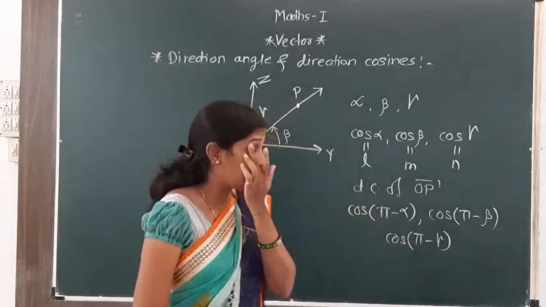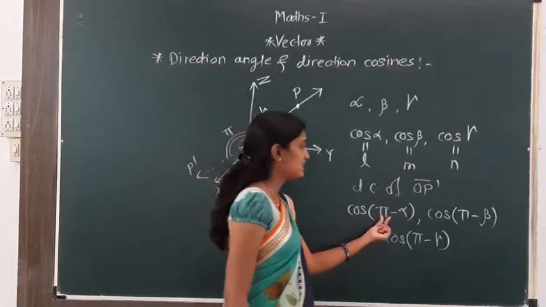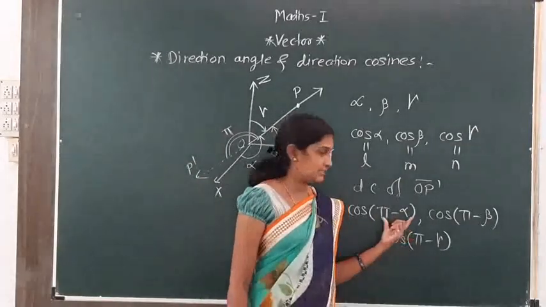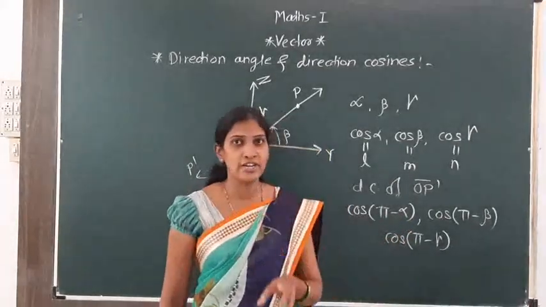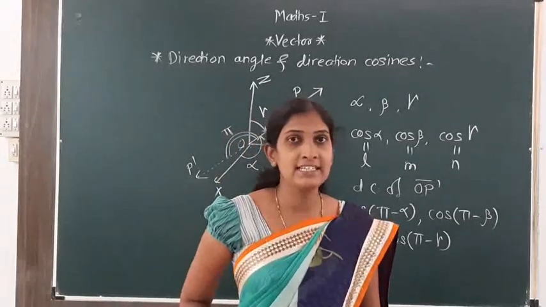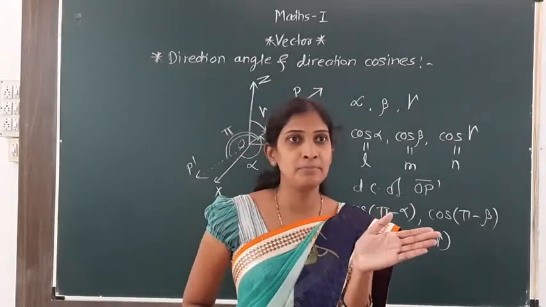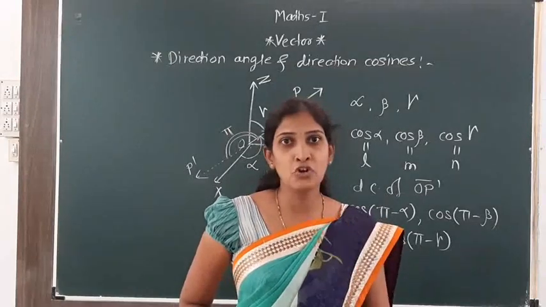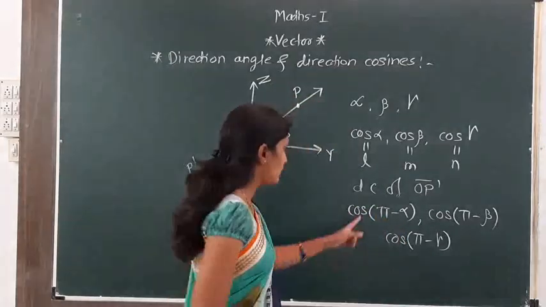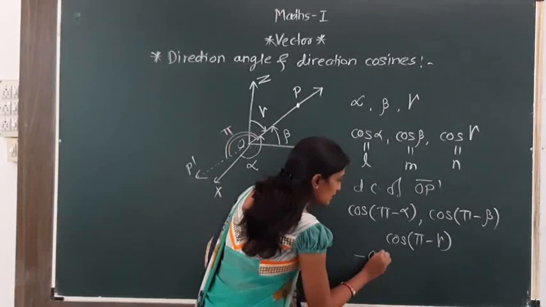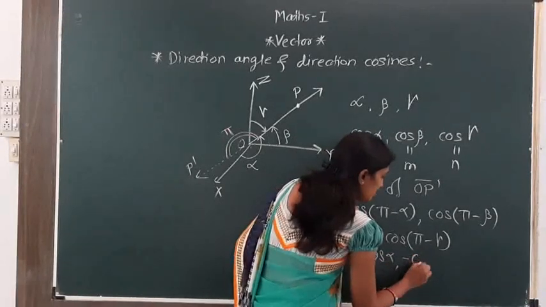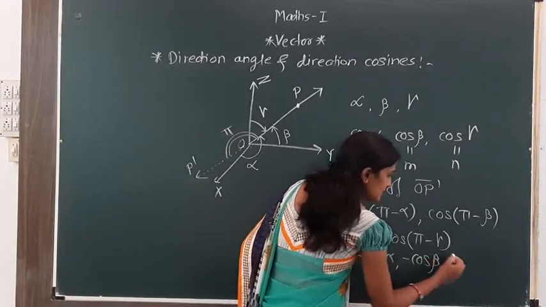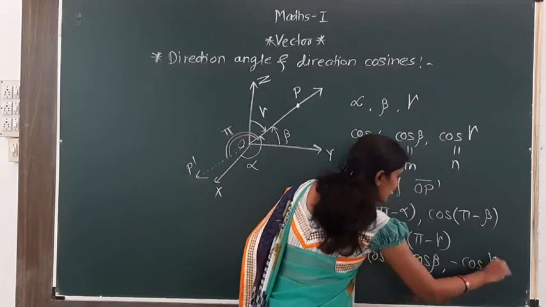So what is the value of cos of pi minus theta? Pi minus theta means the angle lies in the second quadrant, below 180 degrees, and in the second quadrant cos is negative. So its value is minus cos alpha, minus cos beta, and minus cos gamma.